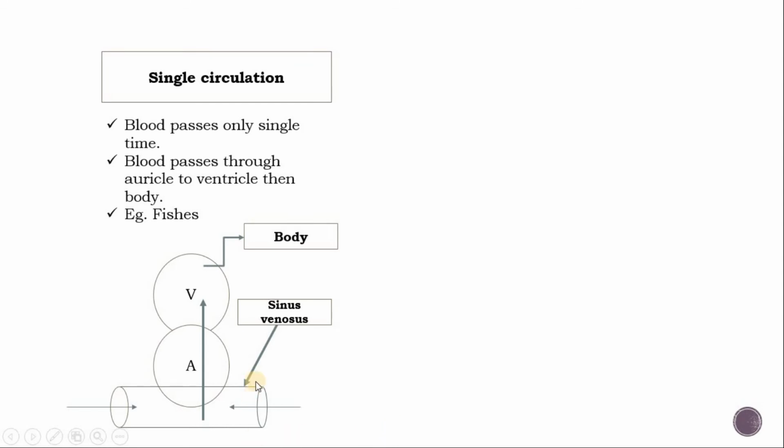This is a single circulation. Blood passes through the sinus venosus into the auricle, the auricle into the ventricle, and through the body. There is only one circulation, only one time blood passes through the heart. It is known as single circulation. There is a two-chambered heart, one auricle and one ventricle, found in fishes. This is the single circulation example.